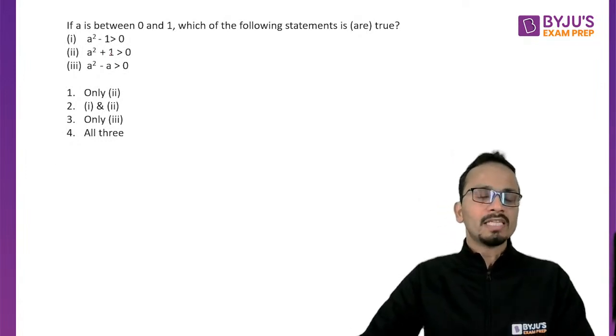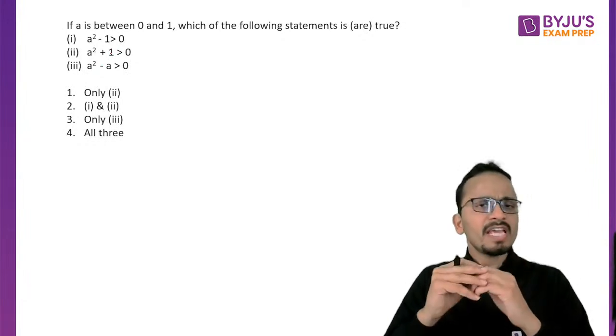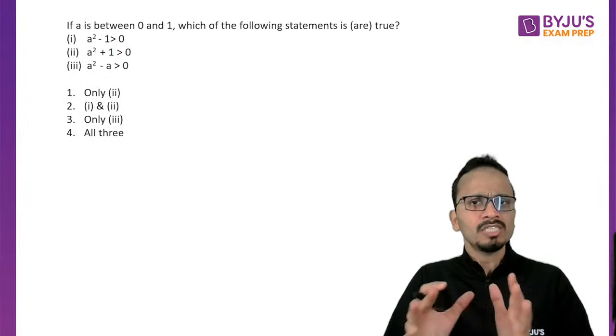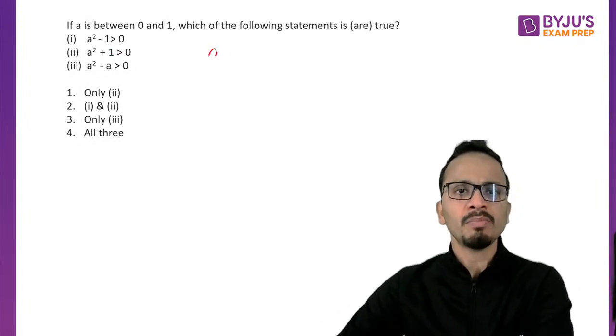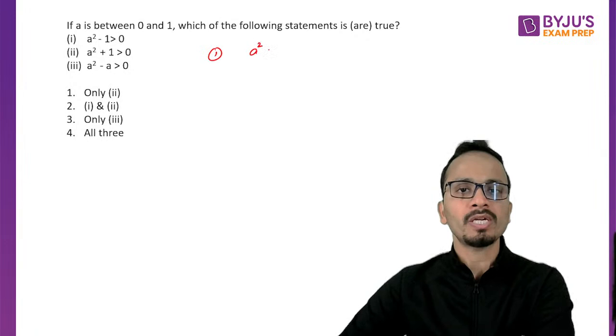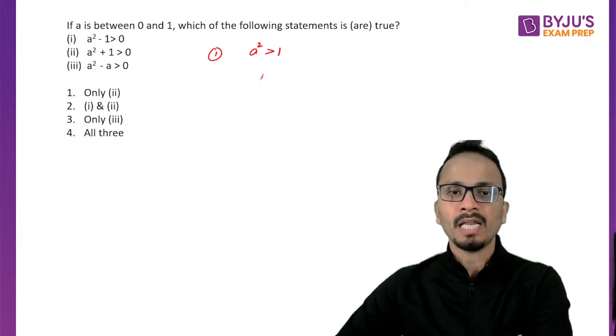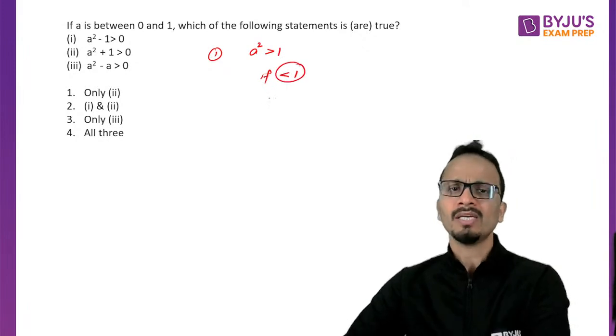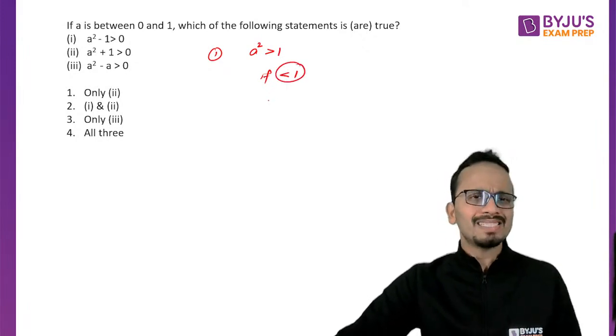Okay, so let's have a look at this. The question is saying that if A is between 0 and 1, which of the following statements is true? Statement 1 says that A square is greater than 1. Now, if A is less than 1, then A square will also be less than 1.